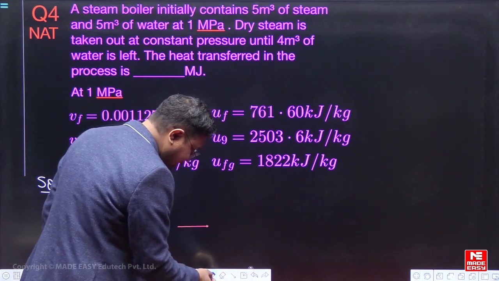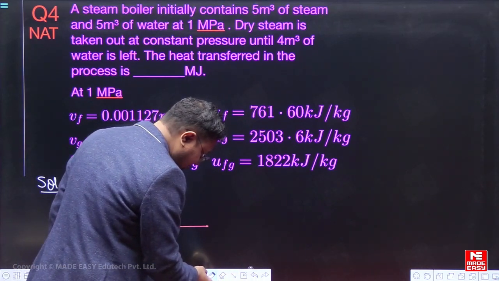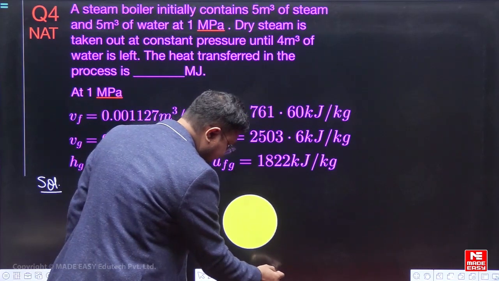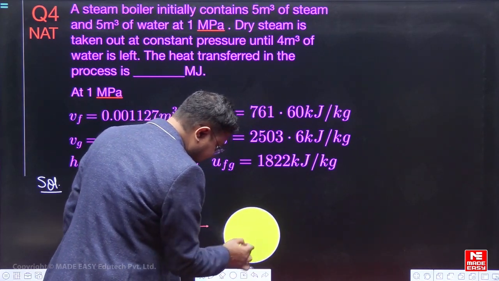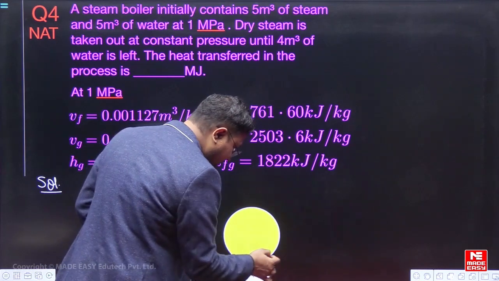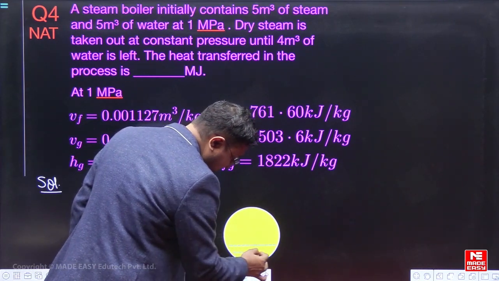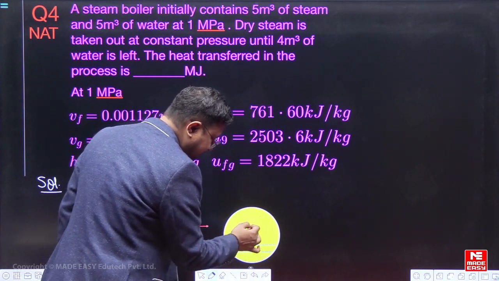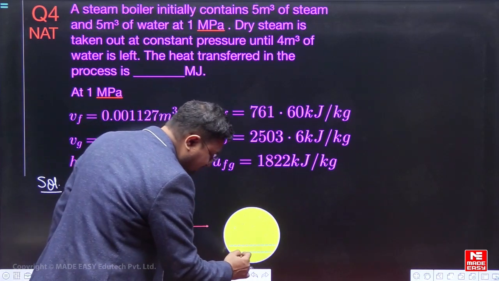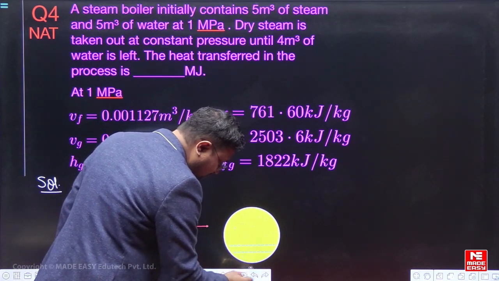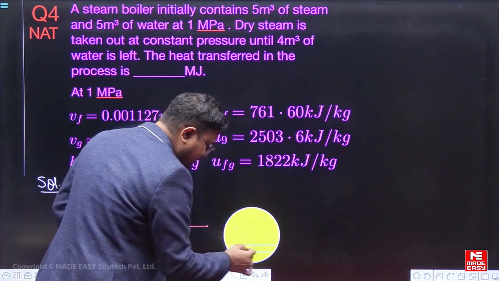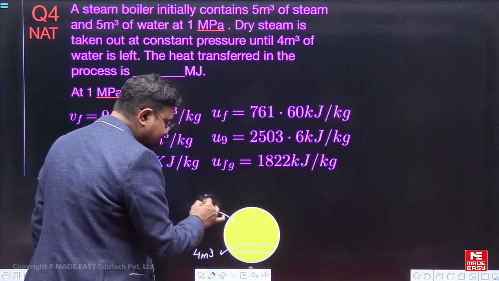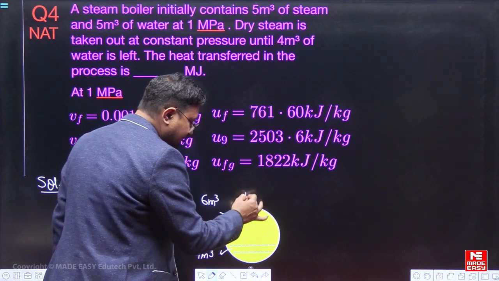एक दूसरी स्टेज में हम आते हैं, we can show it like this, this is the stage. अब इस स्टेज में क्या है? We have water but 4 meter cube of water is left. जो पानी बचता है वो 4 meter cube है and obviously tank volume will remain constant, so we will have the water that will be 4 meter cube. तो मैं लिख देता हूँ इस बात को. So we have water left that is 4 meter cube and this is the steam which is obviously 6 meter cube, है ना. So we have taken out.